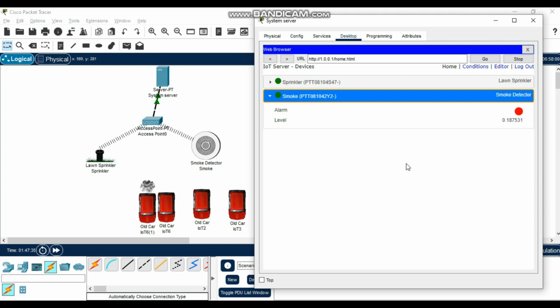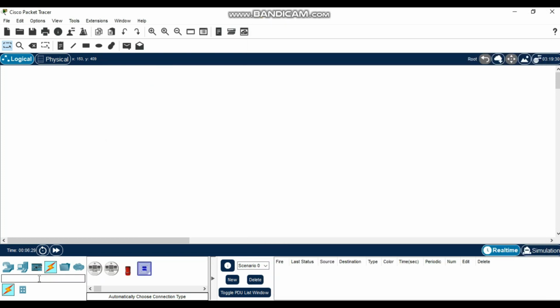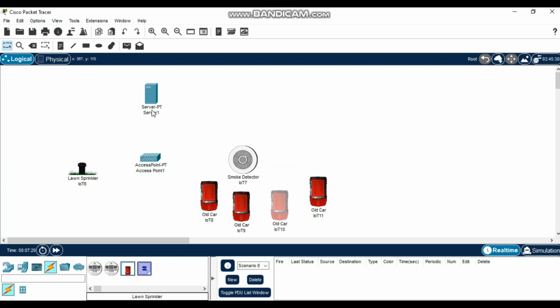I'm going to show you how to make it from scratch. Sprinkler, put here, drag and drop here. Also, let's get the server. Drag here. Let's search for smoke. Put here smoke. Access point. Some cards. From there we can name it system server.